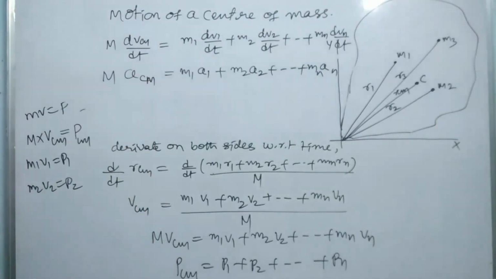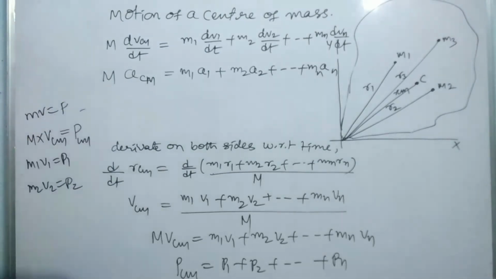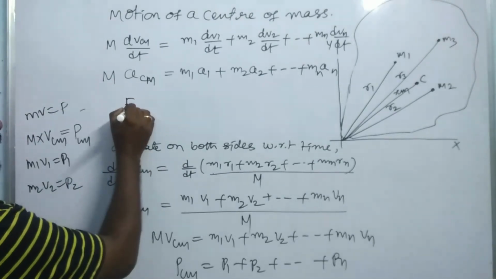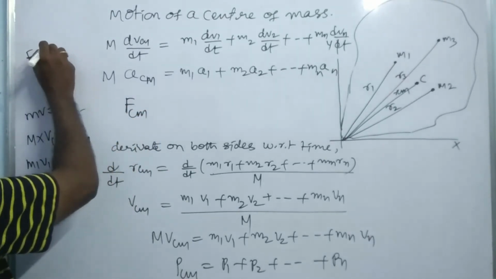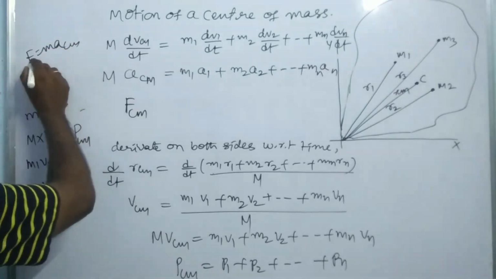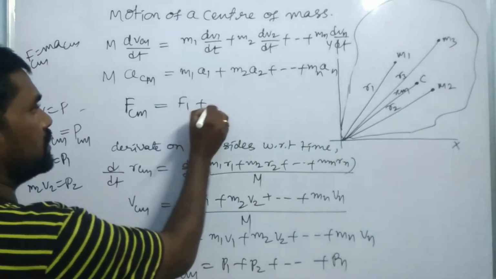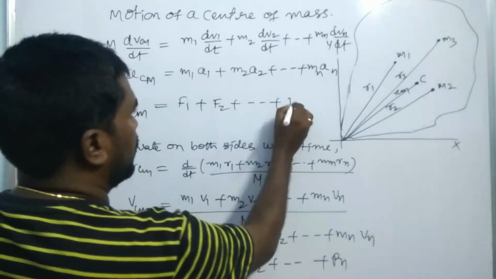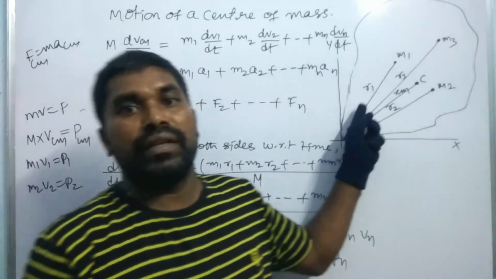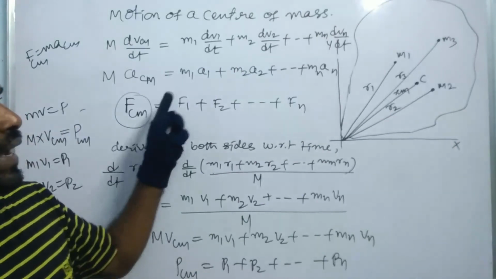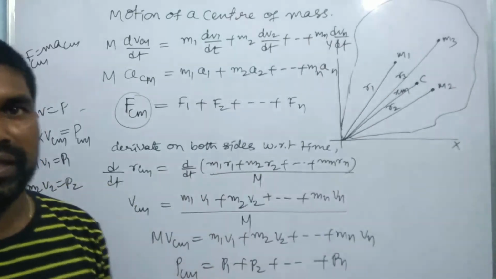So here for the center of mass, mass into acceleration is equal to Fcm. By Newton's second law, F is equal to ma, so M acm is equal to Fcm. Okay. So Fcm is equal to F1 plus F2 plus up to Fn. The force acting on the center of mass of a system is equal to the sum of all the forces acting on the individual particles.